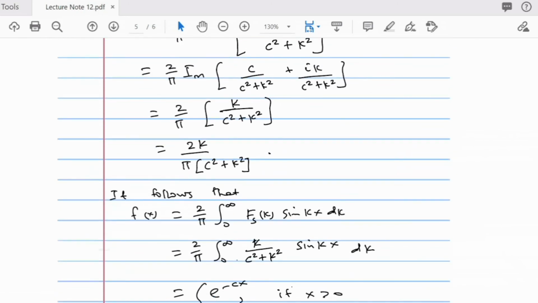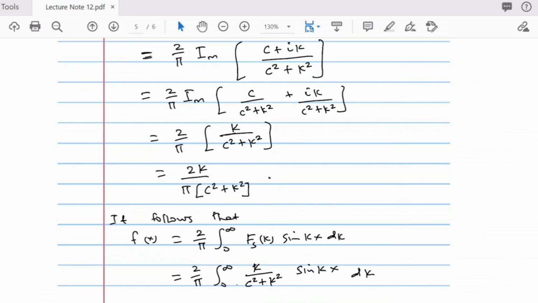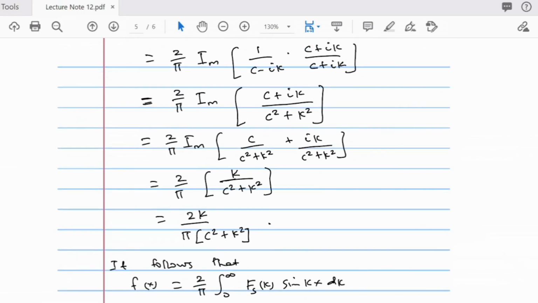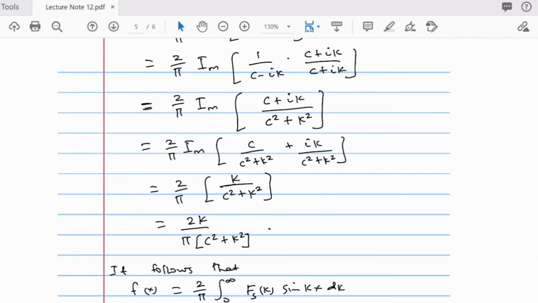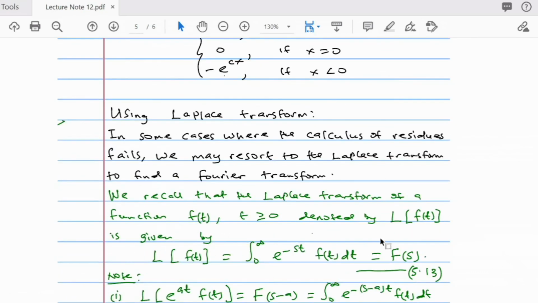On the issue of Jordan's lemma, there are conditions for using Jordan's lemma and residue integrals. If the conditions are not met, that means you cannot use Jordan's lemma and the residue theory. At that point, we say the condition of Jordan's lemma and residue theory fails. At that point, you can then use your standard definition of the Fourier transform, which is 5.13. Is that okay? That is basically what I mean here.